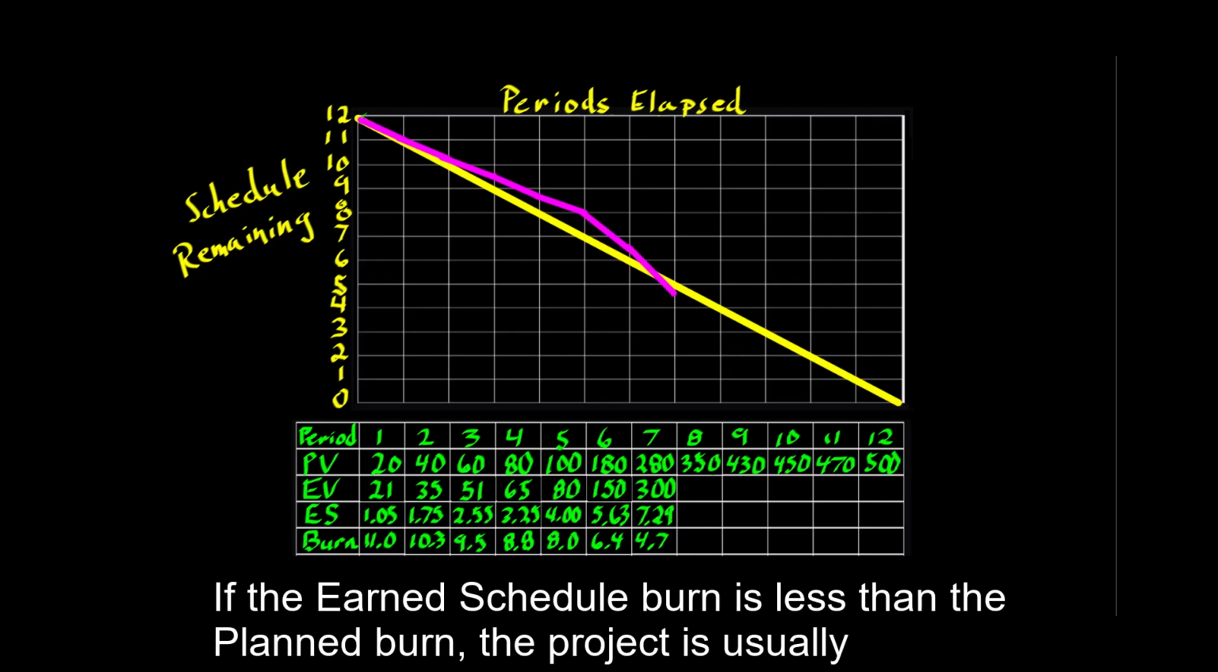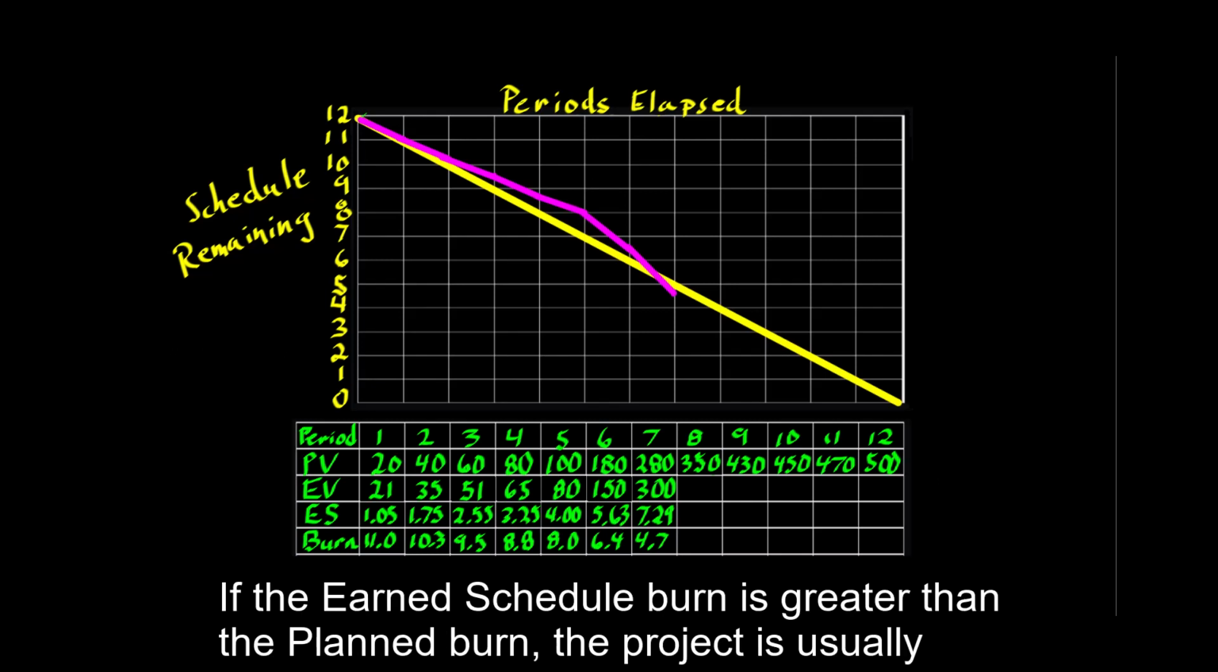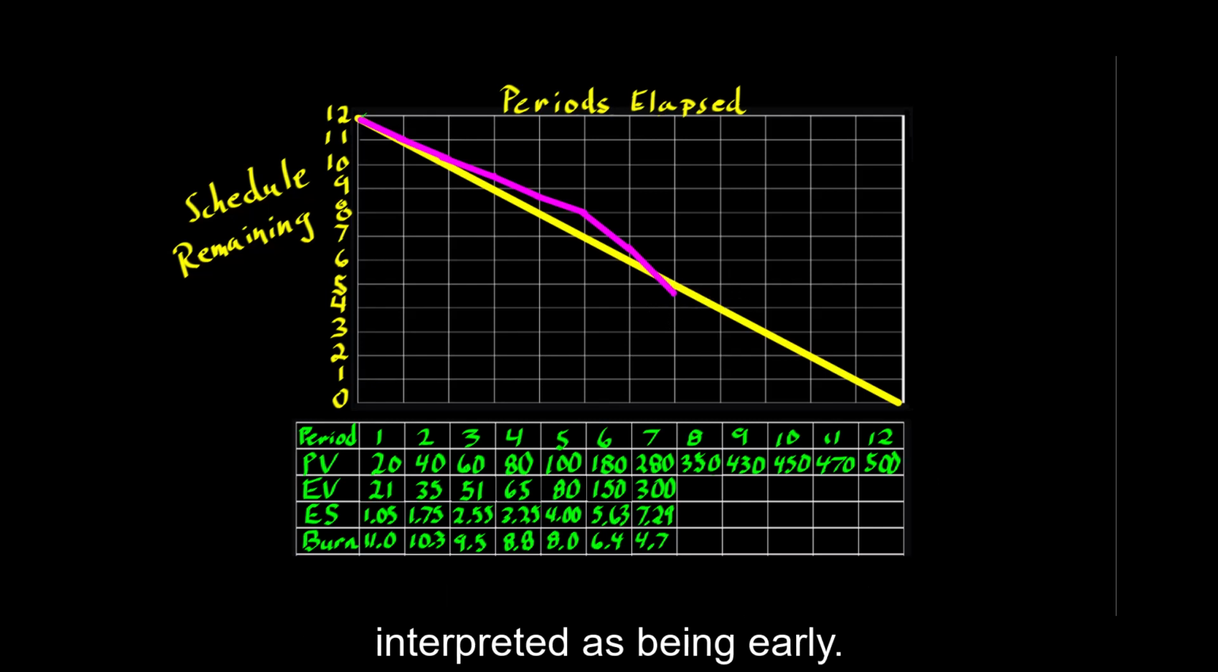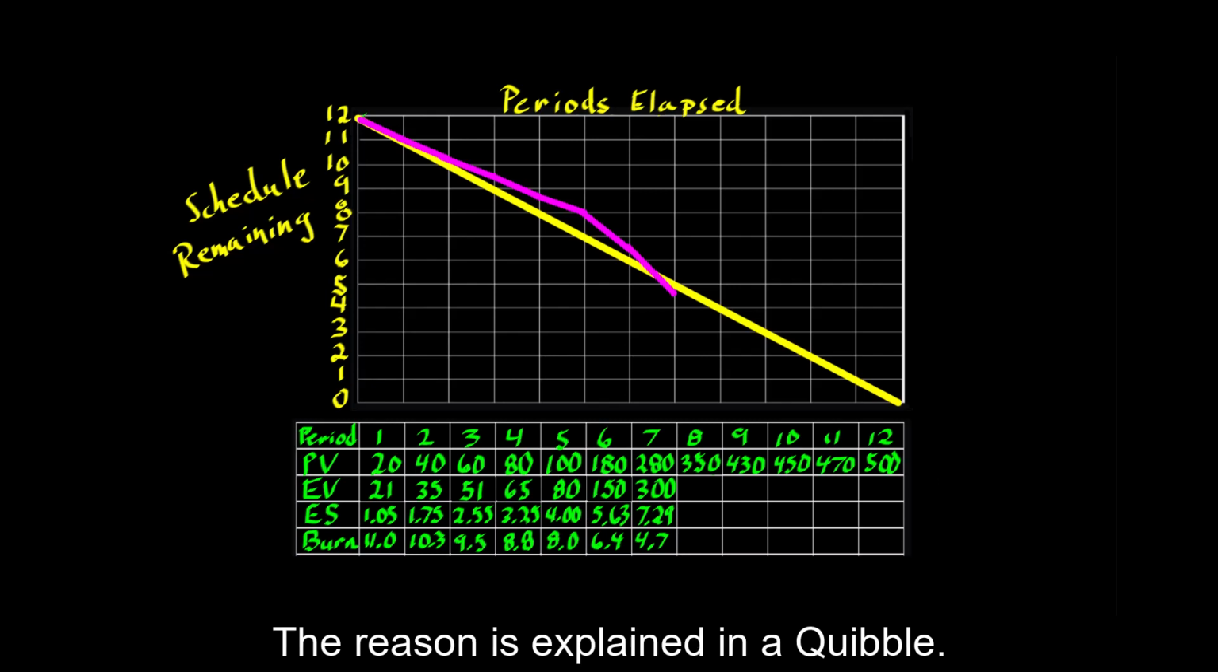If the earn schedule burn is less than the planned burn, the project is usually interpreted as being late. If the earn schedule burn is greater than the planned burn, the project is usually interpreted as being early. Why the waffle words "usually interpreted"? The reason is explained in a quibble.